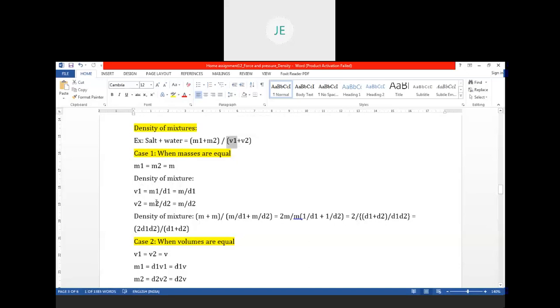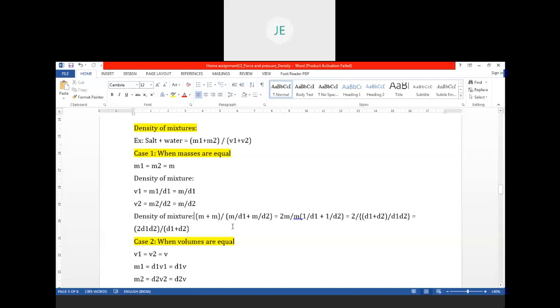Then the density of mixture formula can be written. This volume you can also write in terms of mass. Volume 1 is equal to mass 1 by density 1, and mass 1 is taken as M. So V1 is equal to M by D1, and V2 is equal to M2 by D2, which is again equal to M by D2. If you substitute V1, V2, M1, M2 in the density of mixture formula, then M plus M by M by D1 plus M by D2.